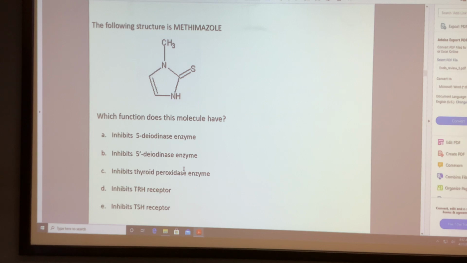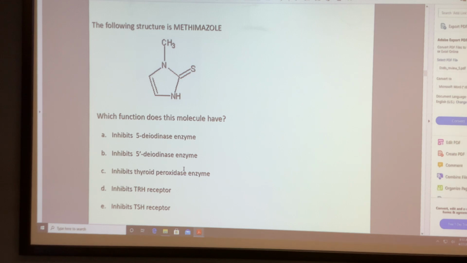Methimazole. Which function? You have a handout? B. Okay. Why is it 5 prime? Why not 5?